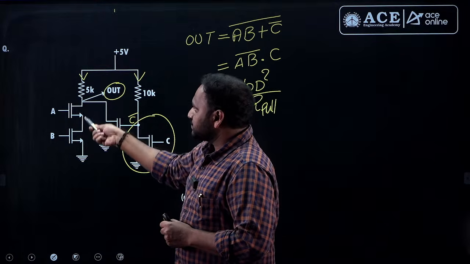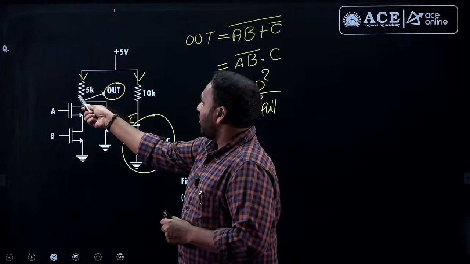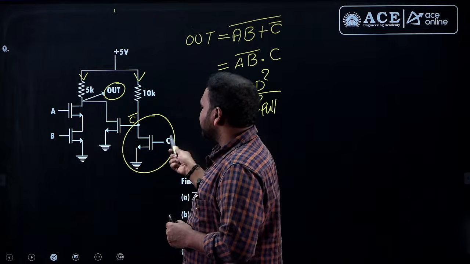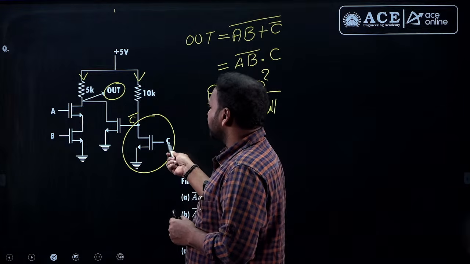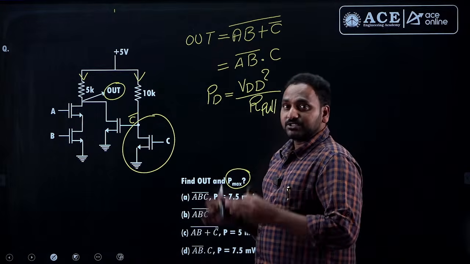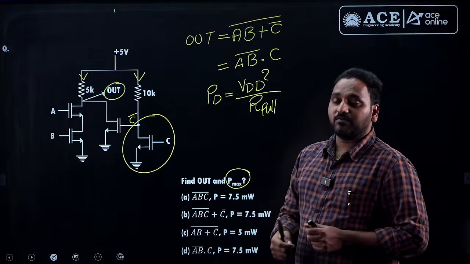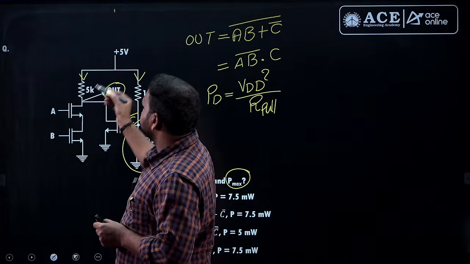So, this is case 1 of power dissipation, case 2 of power dissipation, and case 3: all the transistors A, B as well as C may be turned on. There is a condition, A, B value may be 1 and C also may be 1, then there is a situation to find the maximum current through branches, hence we can get the maximum power also. If only this branch is having some current, what is the power dissipation?